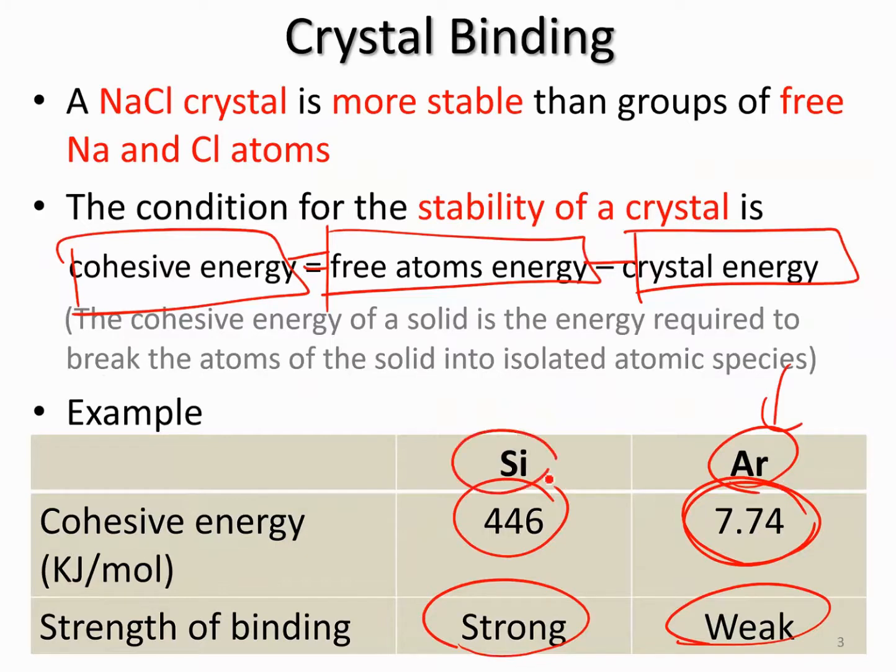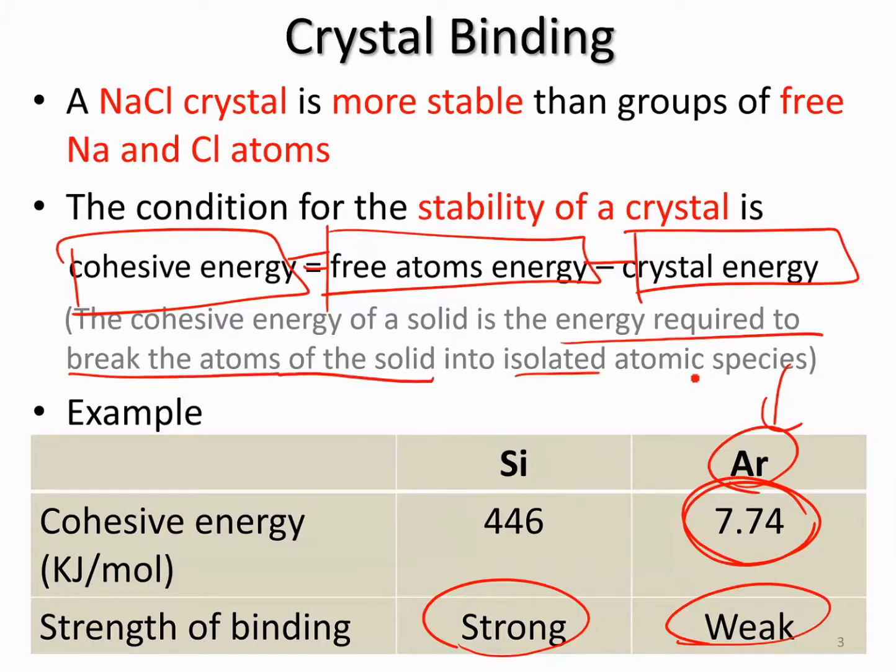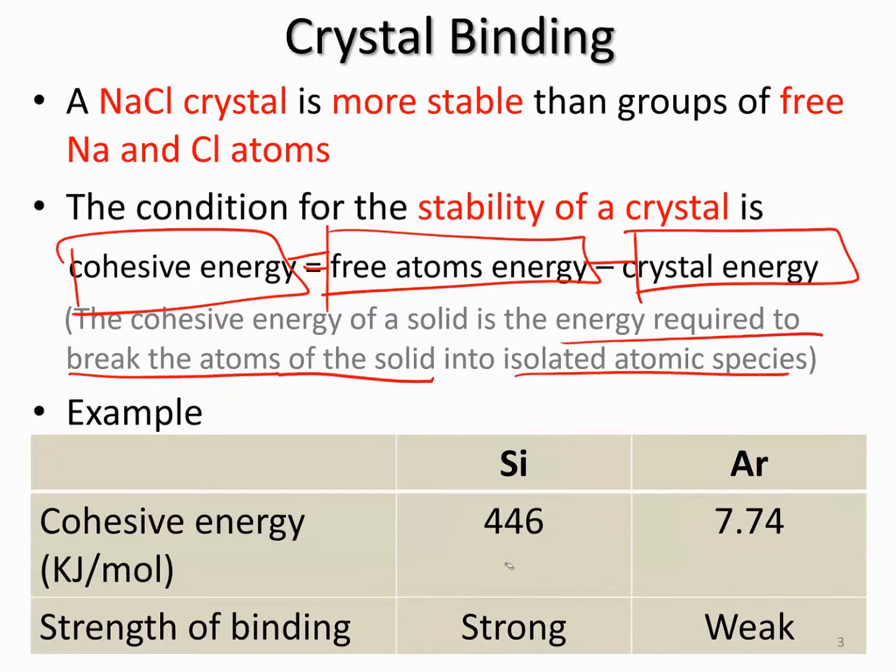However, if you want to break the silicon crystal into individual silicon atoms, you need to provide 446 kilojoules per mole. Again, the cohesive energy is just the energy required to break the atoms of the solid into isolated atomic species, from the collective crystal into individual atoms.